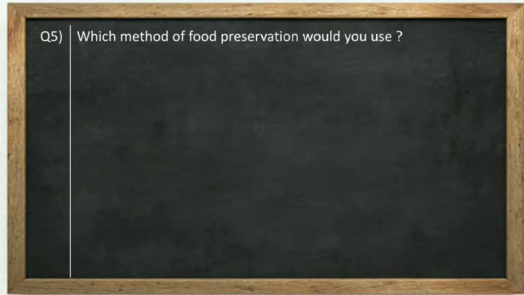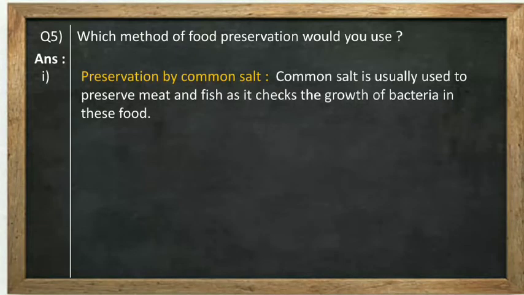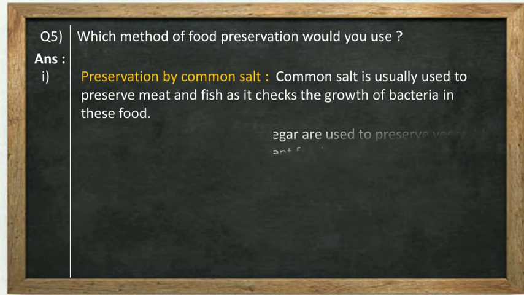Fifth question, which method of food preservation would you use? यानी आप कौन सा फूड प्रिजर्वेशन का मेथड यूज करते हो. Different methods are there, so you can write any. So first I am writing preservation by common salt. Common salt is usually used to preserve meat and fish as it checks the growth of bacteria in this food. Okay, salt जो है, it is a very important natural preservative which stops the growth of bacteria. So by salt also we can preserve our food.